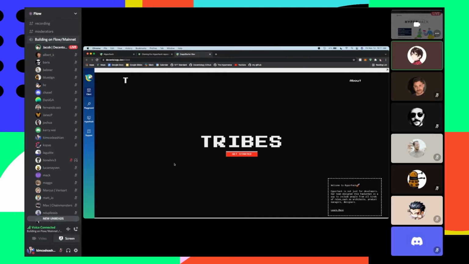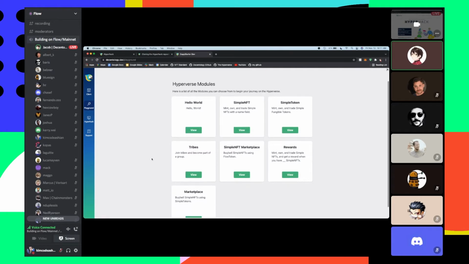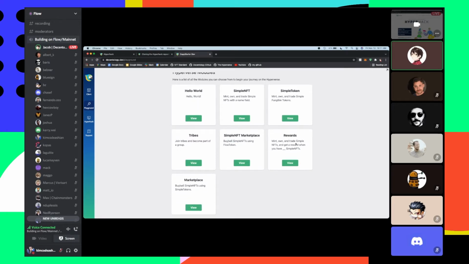And so as a tinker, what you're going to be doing is actually developing dApps on the Hyperverse. Now, the goal is that because this hackathon doesn't actually require any Web3 experience, we've done all the Web3 coding for you. So we've created the contracts, we've created the transactions and scripts, and we've published them as modules. And if you go to the playground on the left-hand side here, you'll see there's actually 7 different modules that you can pick from to start interacting with the Hyperverse.